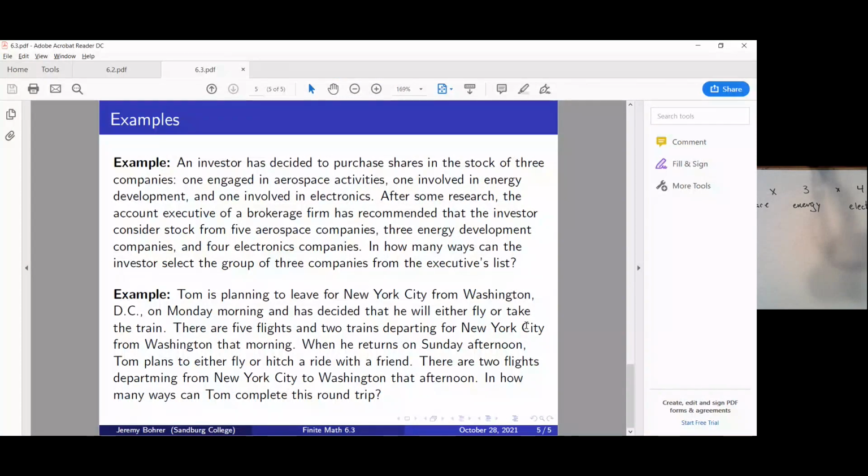Tom is planning to leave for New York City from Washington, D.C. on Monday morning and has decided that he will either fly or take the train. There are 5 flights and 2 trains departing from Washington for New York City that morning. When he returns on Sunday afternoon, Tom plans to either fly or hitch a ride with a friend. There are 2 flights departing from New York City to Washington that afternoon. In how many ways can Tom complete this round trip?